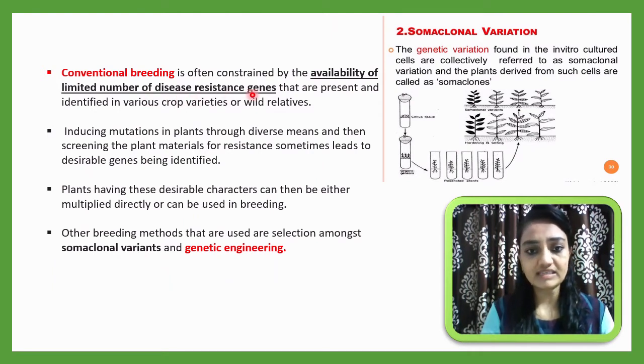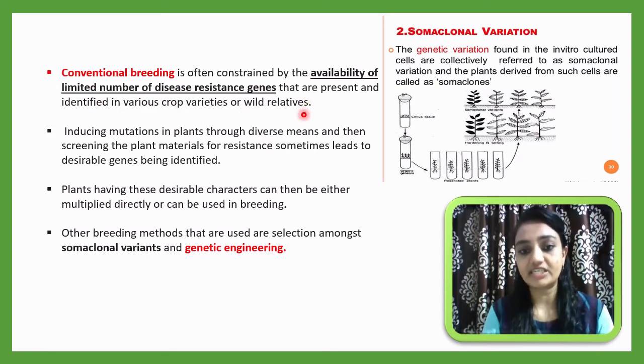Breeding is often constrained by the availability of a limited number of disease resistance genes. It is limited by the availability of a limited number of disease resistance genes that are present and identified in various crop varieties and wild relatives. So the conventional breeding method has some limitations.